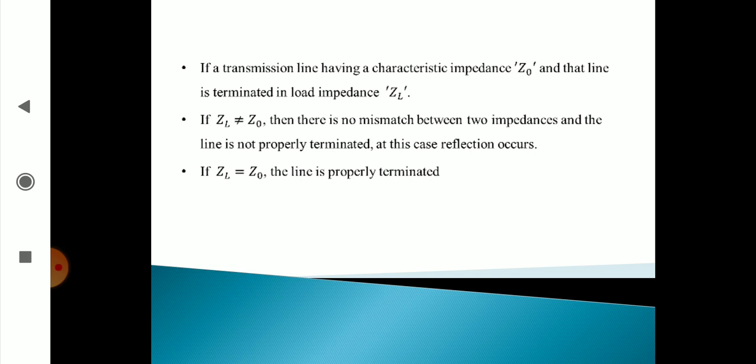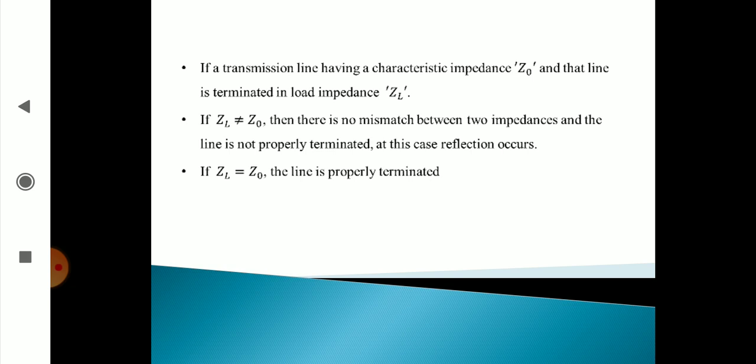Now consider again the uniform plane wave traveling in non-homogeneous media. When a uniform plane wave travels from one medium to another having different intrinsic impedances, reflection takes place at the boundary.